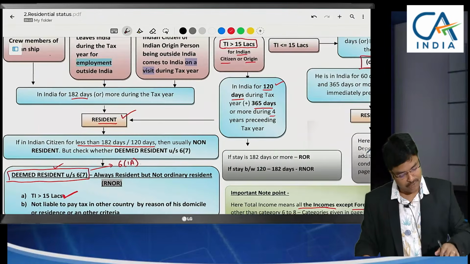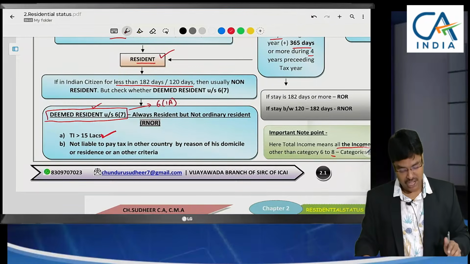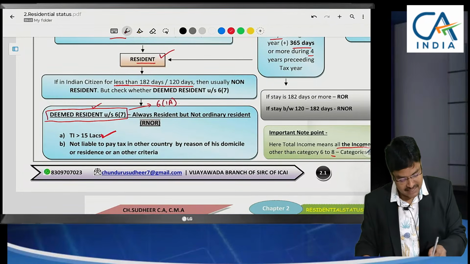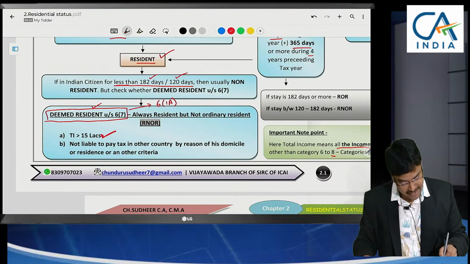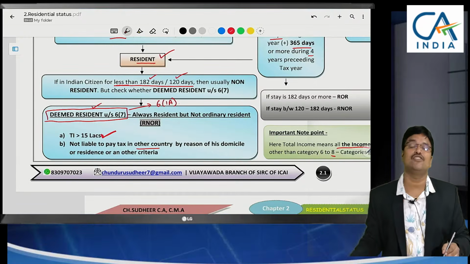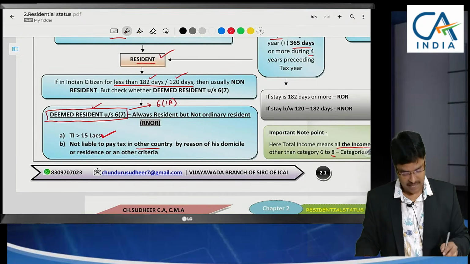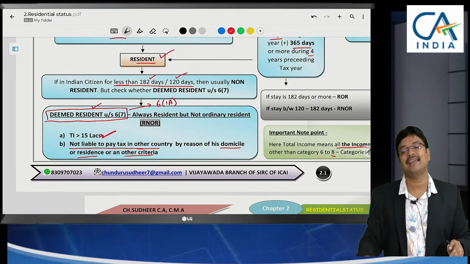Sir, you said that even when income is greater than 15 lakhs, they should stay 120 days in India. But here is an exception: even though you are residing for less than 182 days or 120 days, you have income in a foreign country, and that foreign country has a tax-free status. As per domicile or residence or other criteria, you are not paying any tax in the other country.